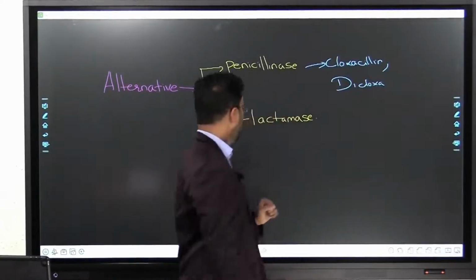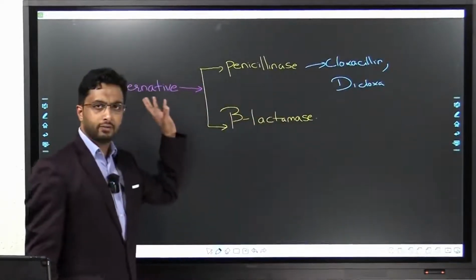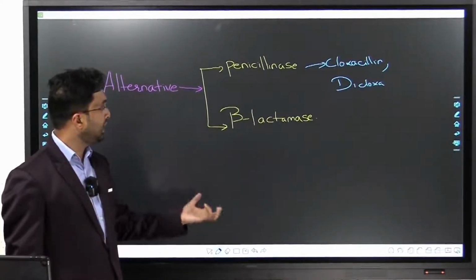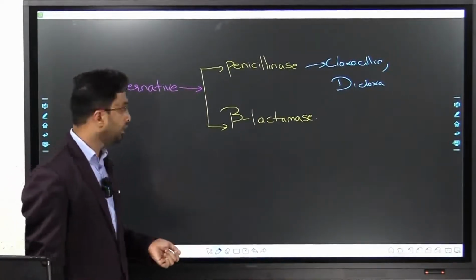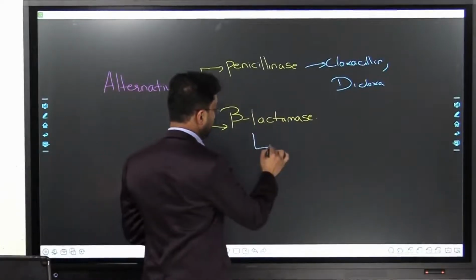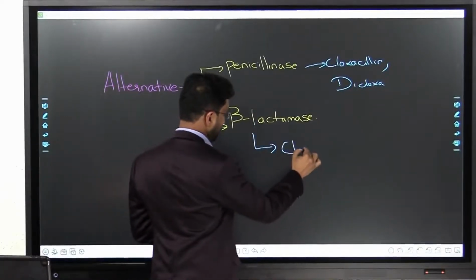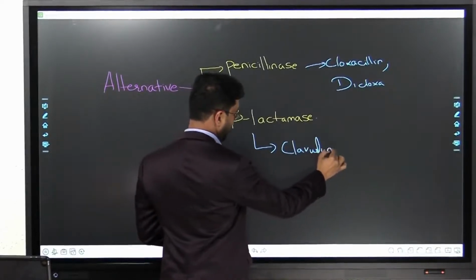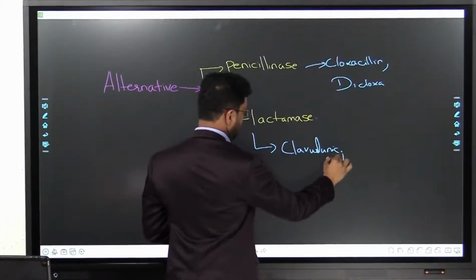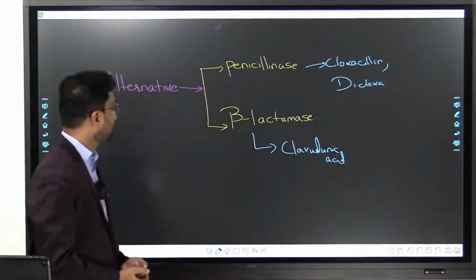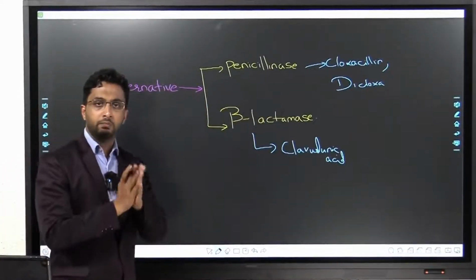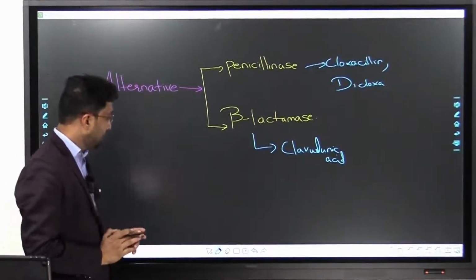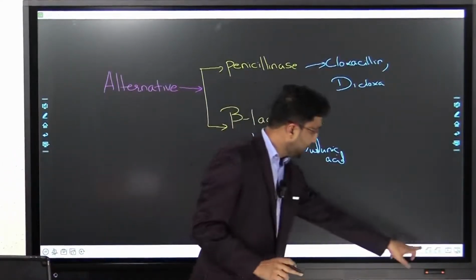Now, instead, if it has developed beta-lactamase, which can destroy any beta-lactam ring, then you have to give clavulanic acid. Along with amoxicillin, you give clavulanic acid. So these are the methods. The first method was beta-lactam or beta-lactamase production. Now we go to the second method, which is the